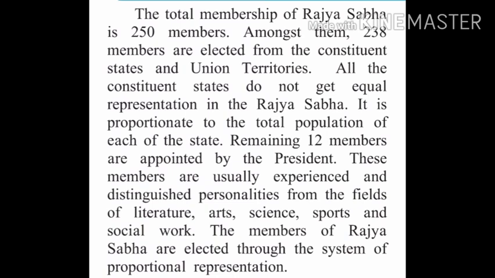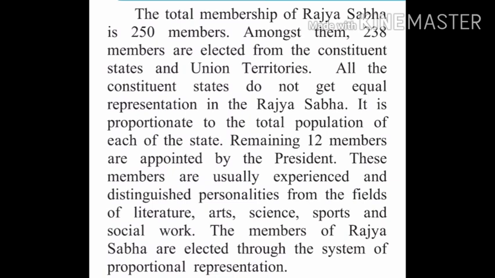These members are usually experienced and distinguished personalities from the fields of literature, arts, science, sports, and social work. So those who have experience or knowledge in these fields are appointed to the Rajya Sabha.